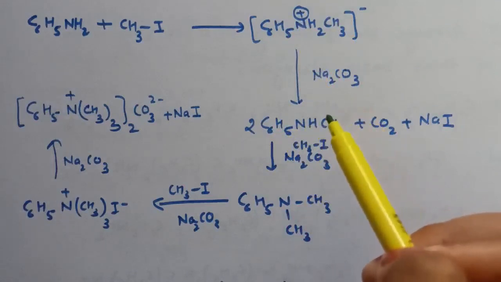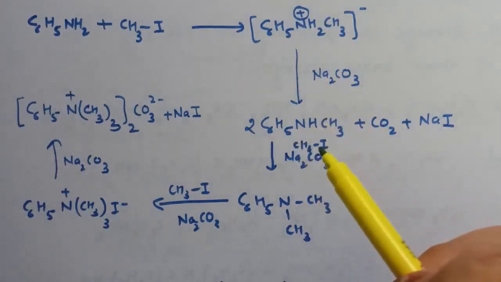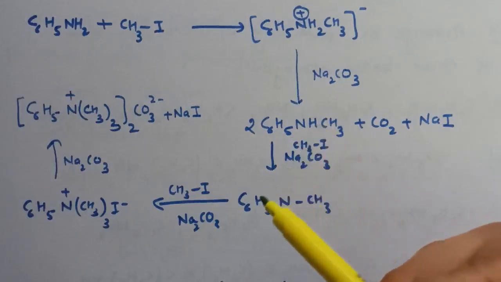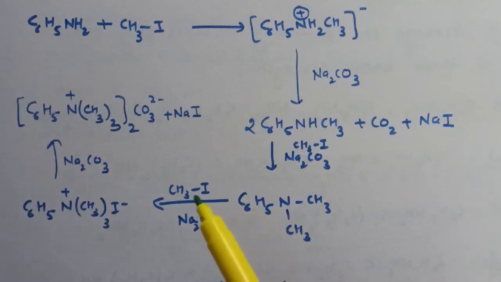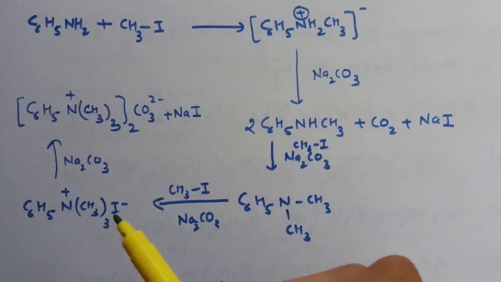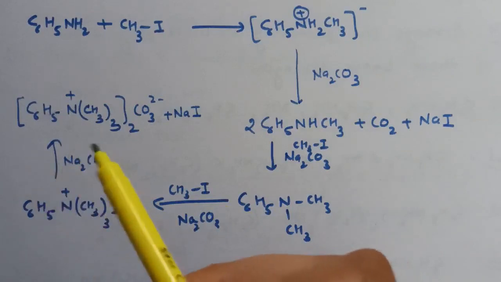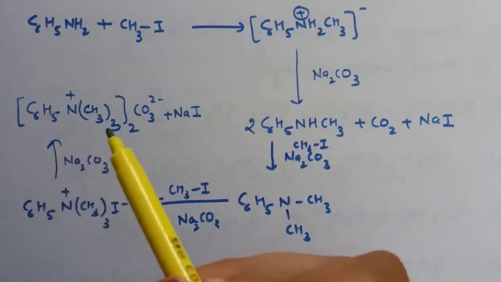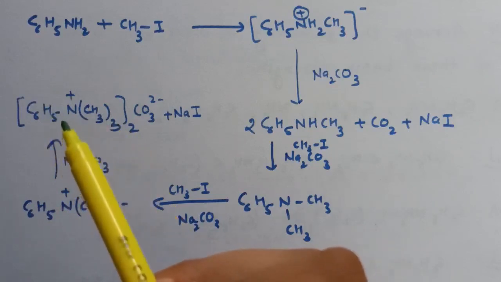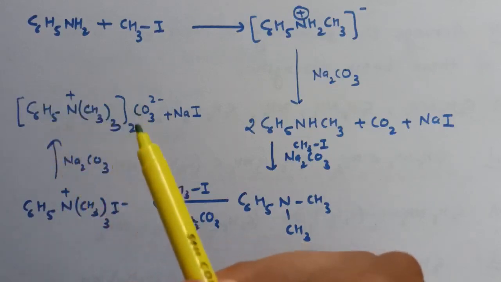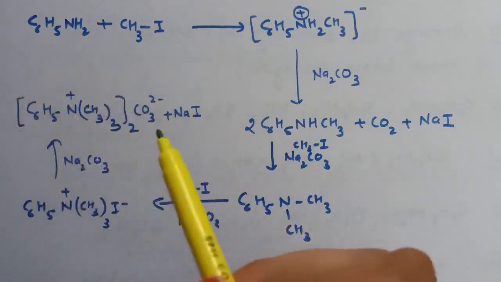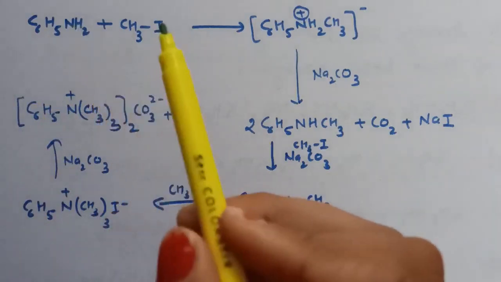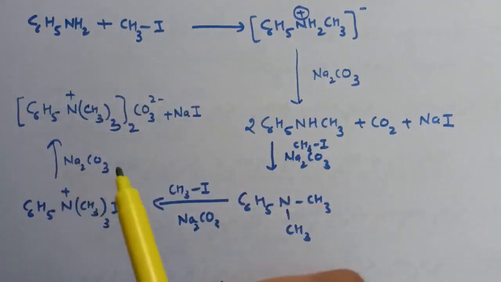C6H5NHCH3. Now again in presence of methyl iodide and Na2CO3, this converts to tertiary amine, and again in presence of methyl iodide and Na2CO3, this converts to quaternary ammonium salt, and in presence of Na2CO3, this converts to C6H5N+(CH3)3 I−, that is, C6H5N positive CH3 thrice, plus sodium iodide. So this is the final product of aniline with excess of methyl iodide in presence of sodium carbonate solution.